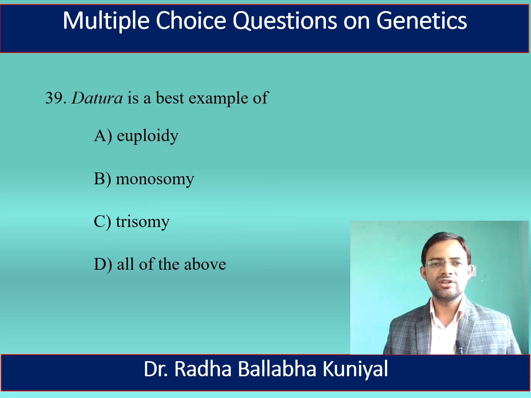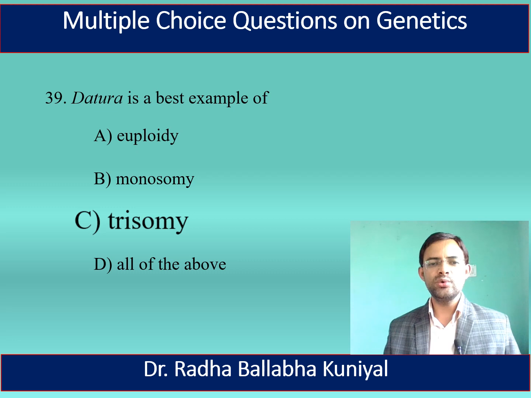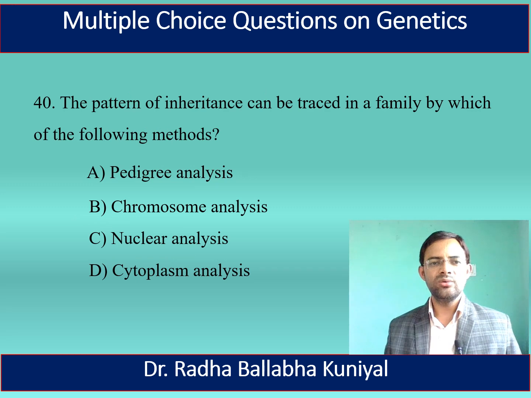The next question is, Datura is the best example of euploidy, monosomy, trisomy, or all of the above. Here the correct answer is trisomy. Trisomy, 2n+1, is best represented by Datura. Datura is a member of the Solanaceae family.